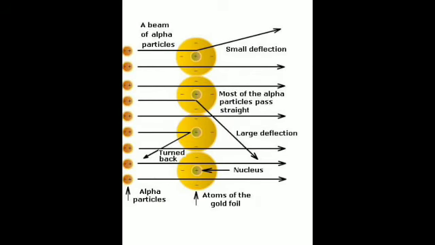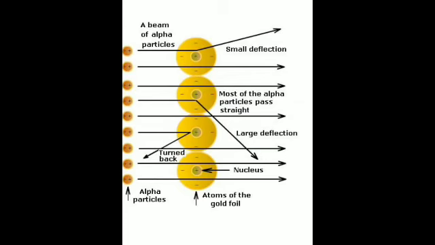So he concluded that there is a small positively charged object present at the center of the atom, which repels the positively charged alpha particles and deflects them from their original path. So they change their path. You can see over here that the path is bent, that the particles are not traveling straight, but bend from the original straight path. The small positively charged object present within the atom was called the nucleus. So the nucleus was discovered.